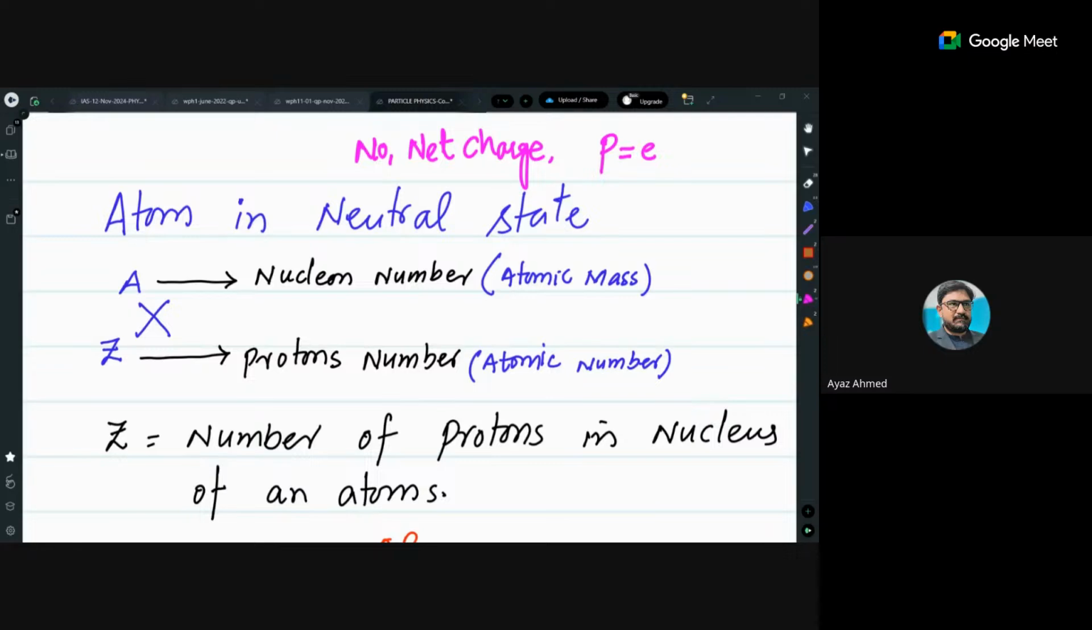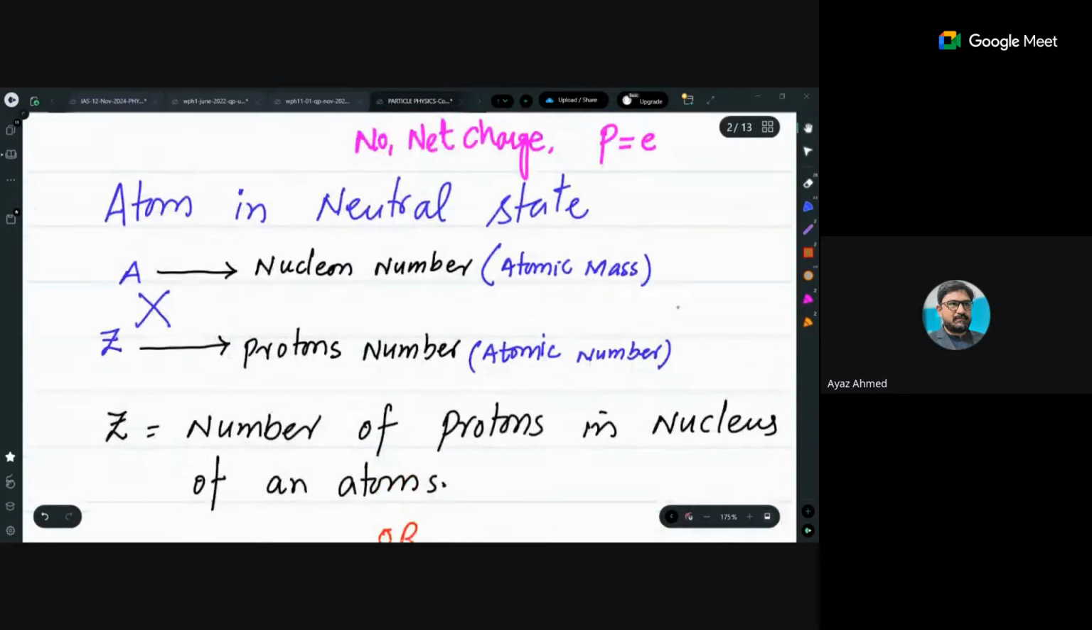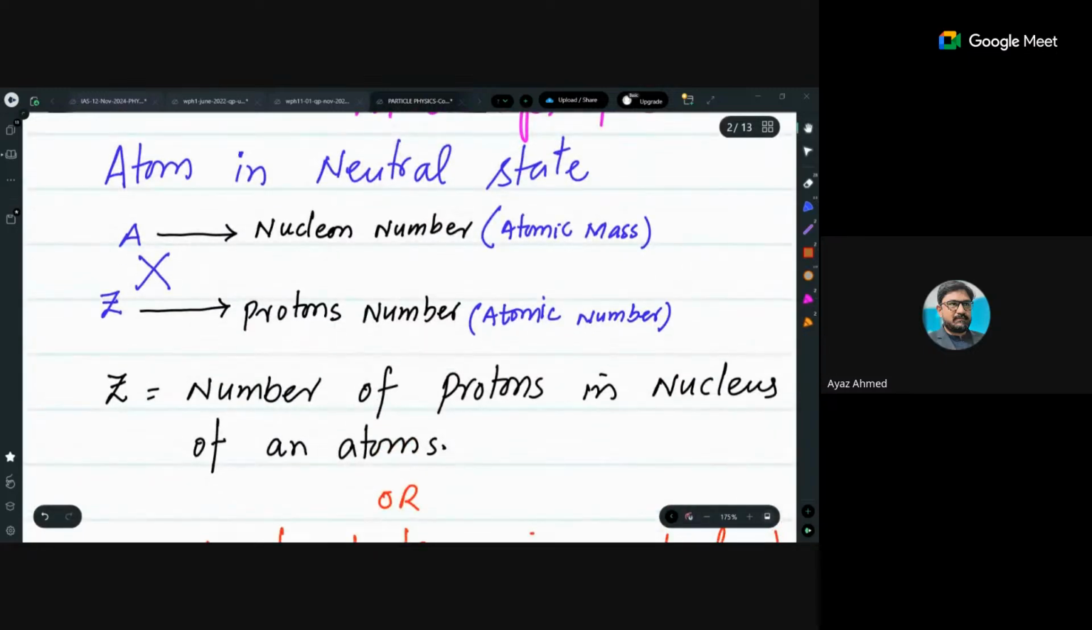For that purpose, I have shown you this slide. Here it is basically the nucleide notation. X is the nucleide notation with two symbols, Z and A. A is its nucleon number, which is the atomic mass, and Z is its proton number. You people are very much aware of this, so I will not waste much more time here. I will move forward quickly.